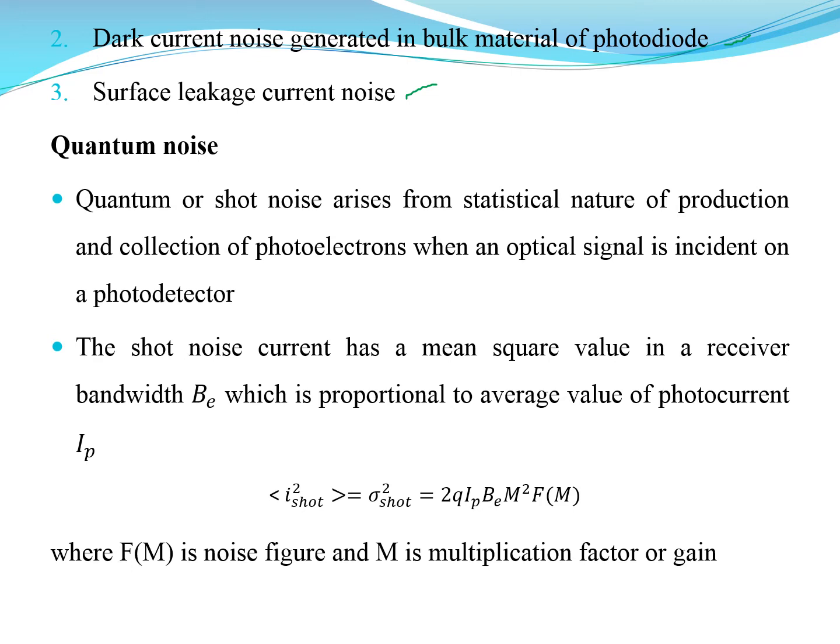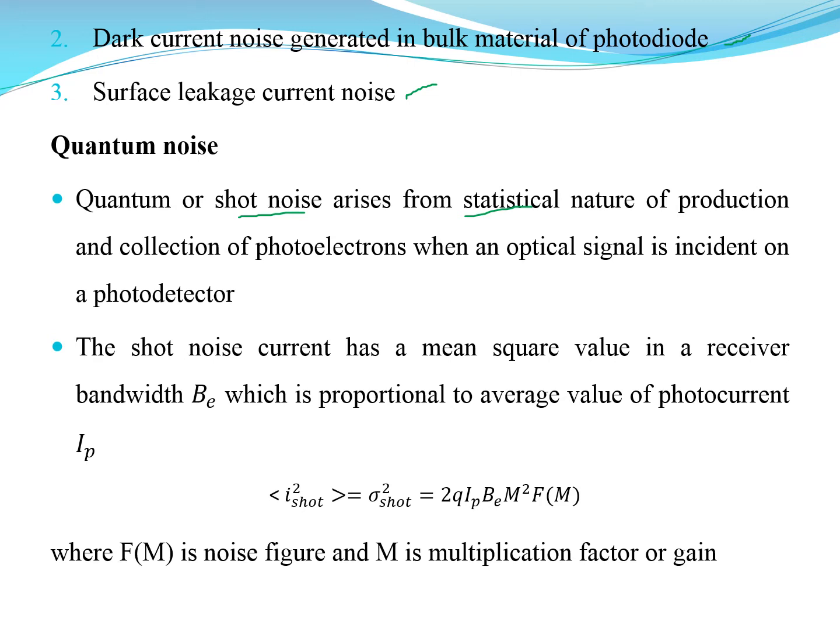First we look into the quantum noise. Quantum noise is also termed shot noise. This noise arises from the statistical nature of the production and collection of photoelectrons when an optical signal is incident on a photodetector. Due to the statistical nature of photoelectrons, the quantum noise or shot noise arises.